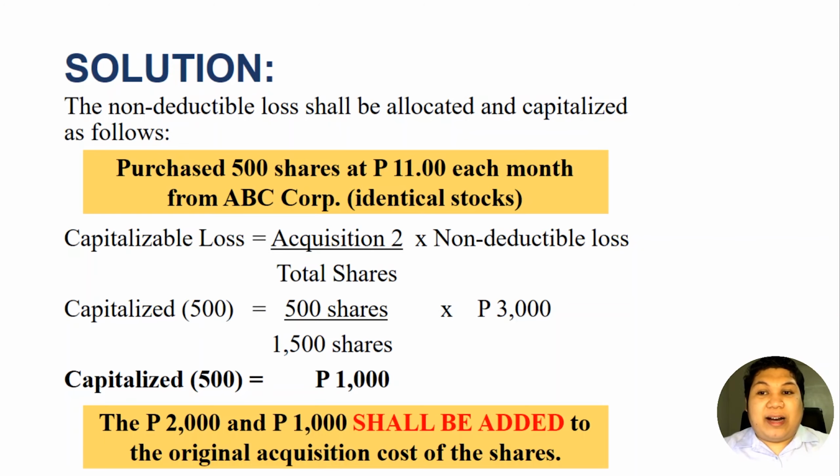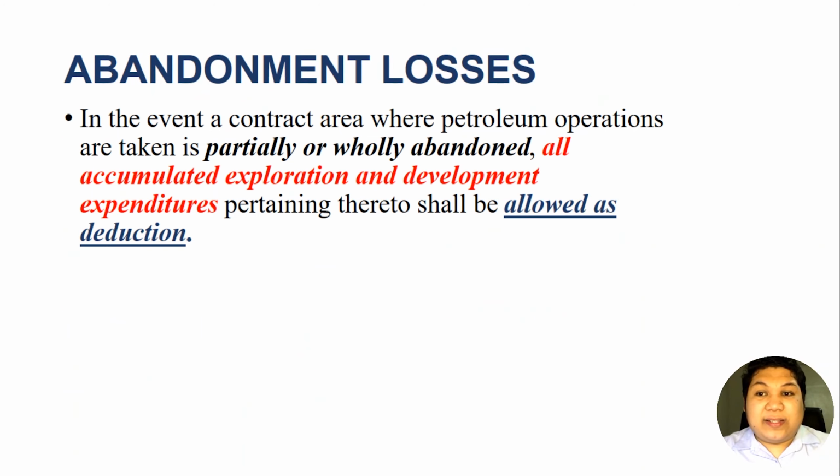Now let's talk about abandonment losses. In the event a contract area where petroleum operations are taken is partially or wholly abandoned, all accumulated exploration and development expenditures pertaining thereto shall be allowed as deduction. So for example, if you are into petroleum operations, you will be digging the land to explore where the gases or petroleums are.